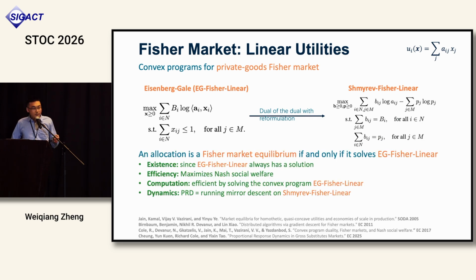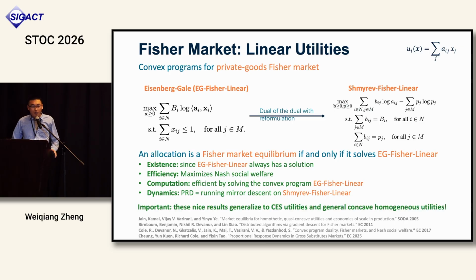Why is it important? Because an allocation is a Fisher market equilibrium if and only if it solves the Eisenberg-Gale program. So it implies all these nice properties we want. Existence, because it's a convex program that has a solution, so we have a Fisher market equilibrium. And efficiency, by definition, it maximizes Nash social welfare, and we can compute it efficiently by solving the convex program. Dynamics: in fact, there's a natural proportional response dynamics, decentralized. It can be proved to have nice convergence because it's equivalent to running an optimization algorithm called mirror descent on this Shmyrev program.